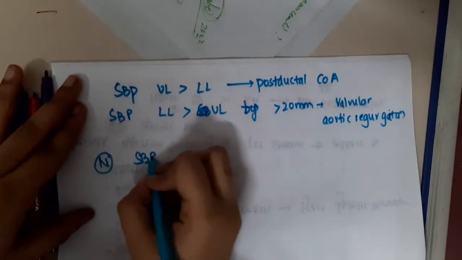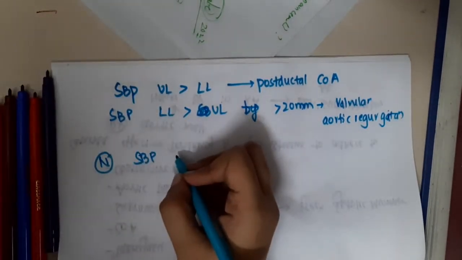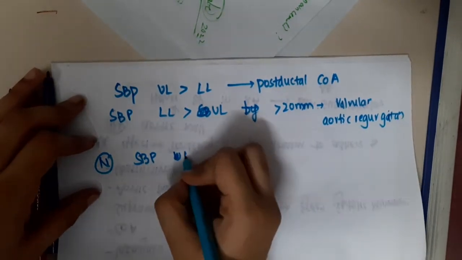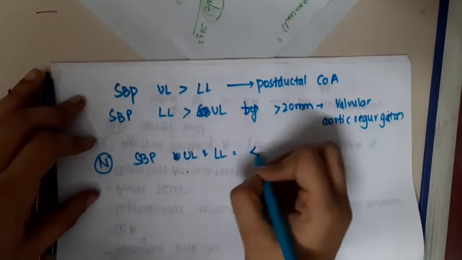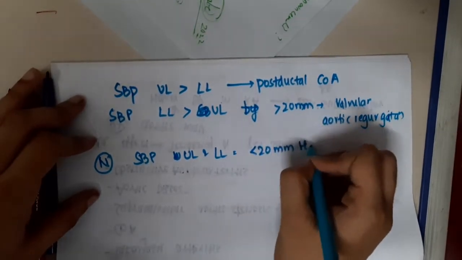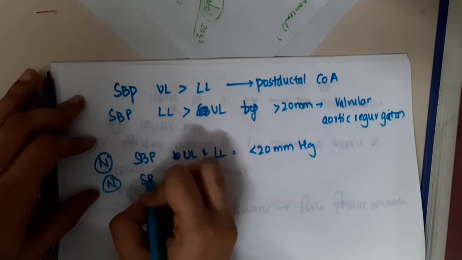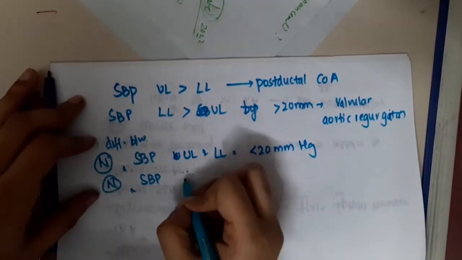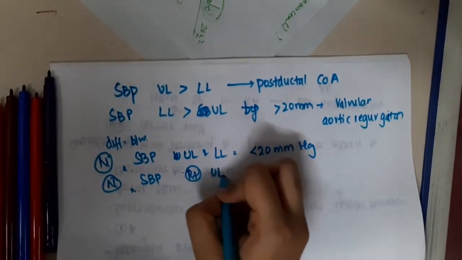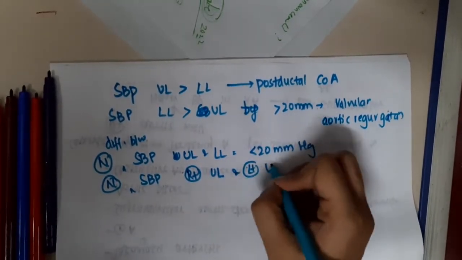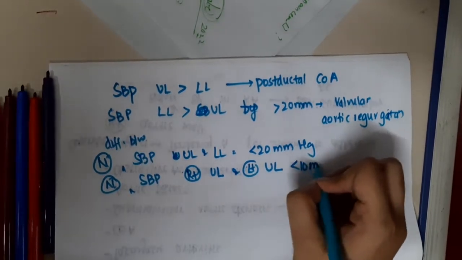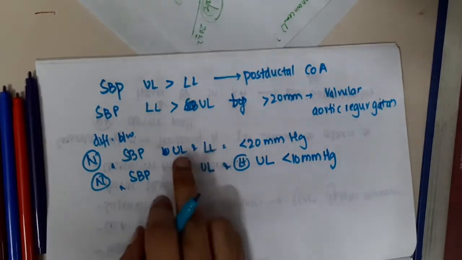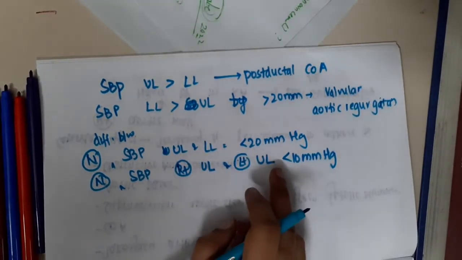The normal difference between the systolic blood pressure of the upper limbs and lower limbs is less than 20 millimeters of Hg. And the normal difference between the systolic and diastolic blood pressure of the right upper limb and left upper limb is less than 10 millimeters of Hg. Right upper limb and left upper limb, it is less than 10 millimeters of Hg. Upper limb and lower limb is less than 20 millimeters of Hg.